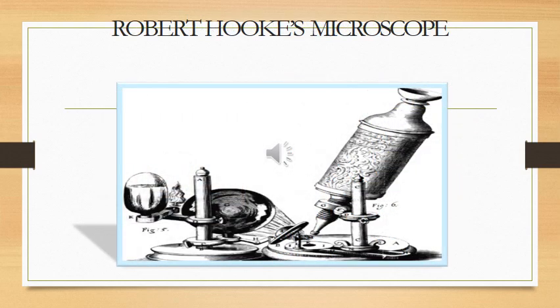See here the primitive type of microscope under which Robert Hooke observed the cork or bark of the tree, and he observed the thin slice of it, because thick slice you cannot observe under a microscope. For observation you need to have thin slice, very thin, then only you can observe the internal structure of the cell.